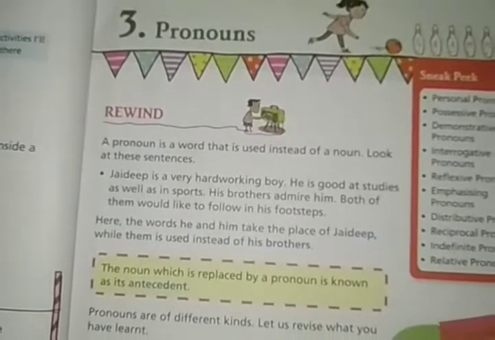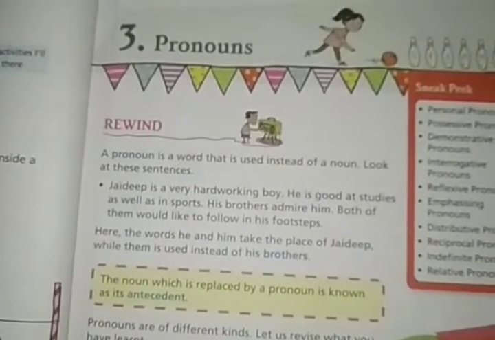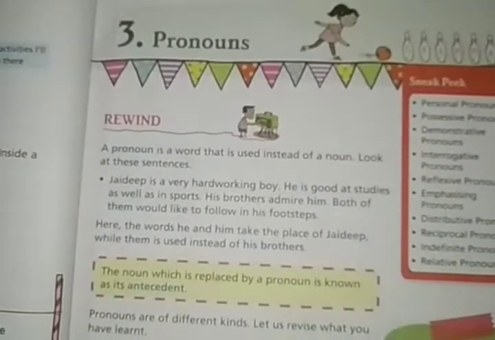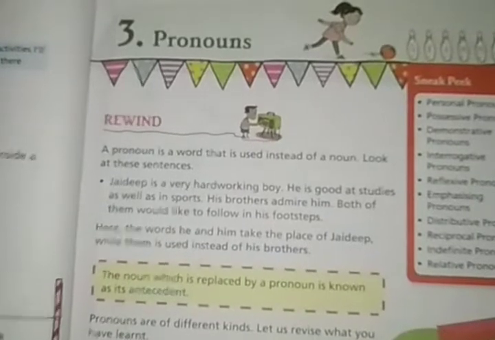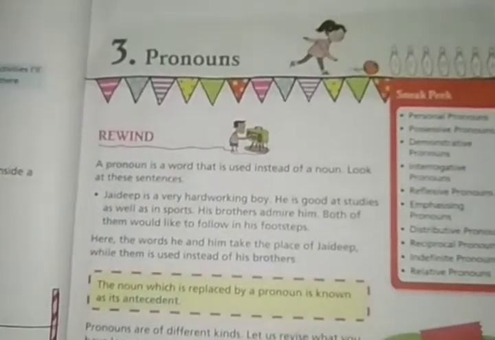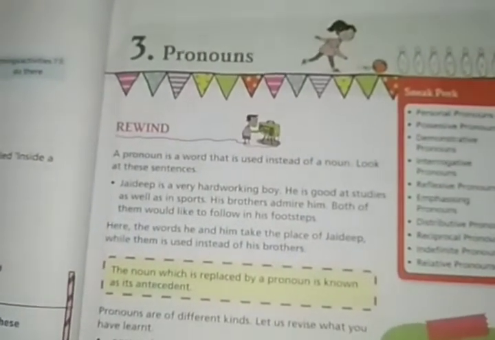For example, I, you, we, she, he, they, them, yourself, myself, and there are many examples. So all these words which can be used in place of a noun or naming words are called pronouns. So let's discuss it.